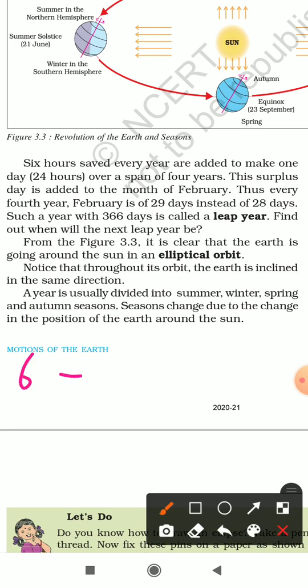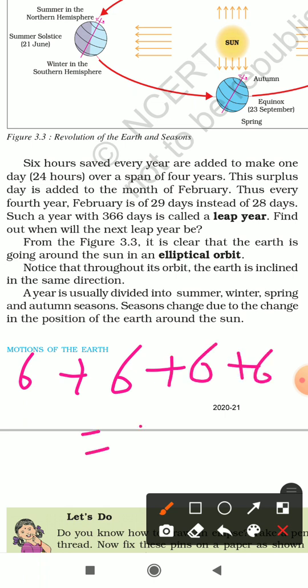Like this, 6 plus 6 plus 6 plus 6 equal to 24. So this is 1 year, second year, third year, fourth year. So this one day is added to the month of February every fourth year, and February has 29 days instead of 28 days every fourth year, and every fourth year, which is also called a leap year, has 366 days.